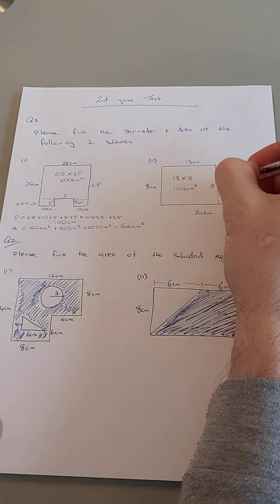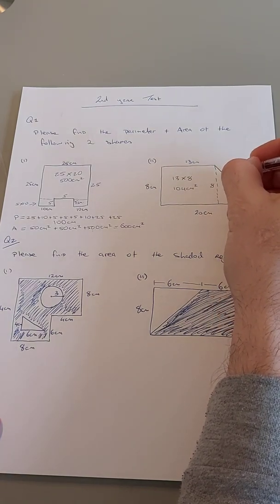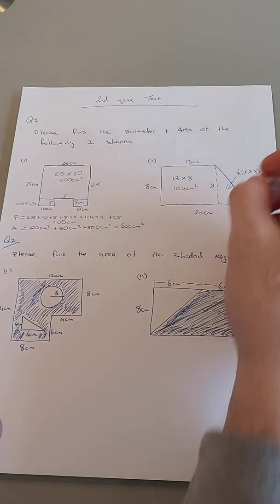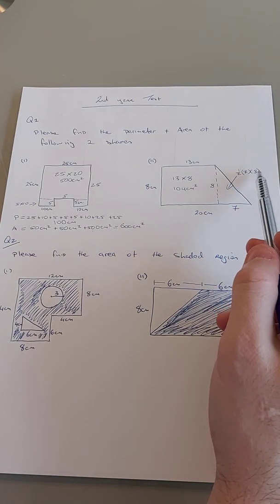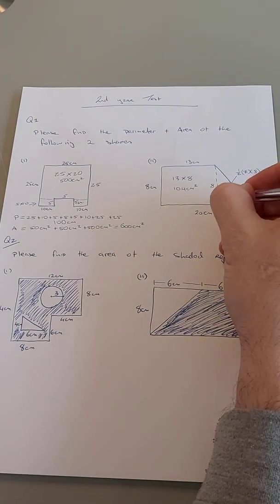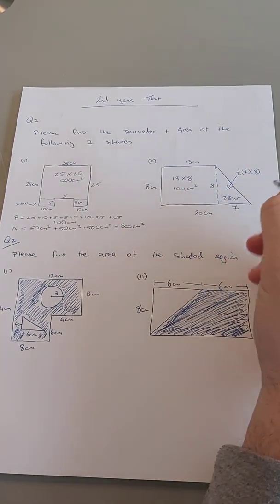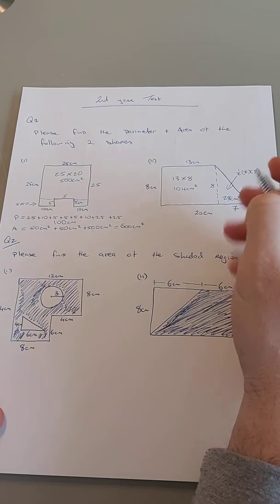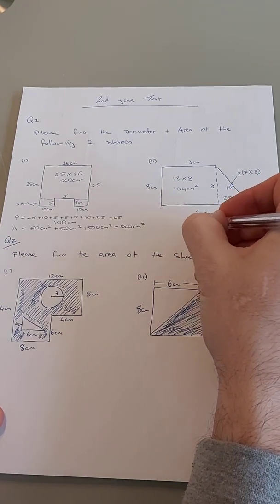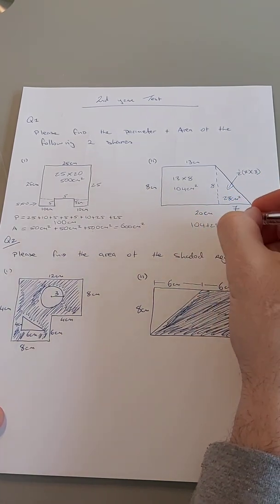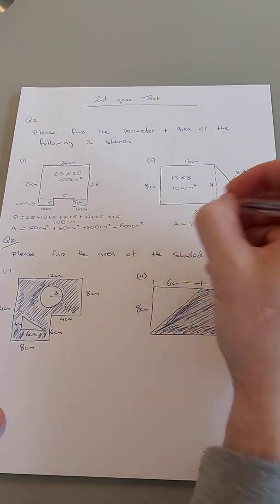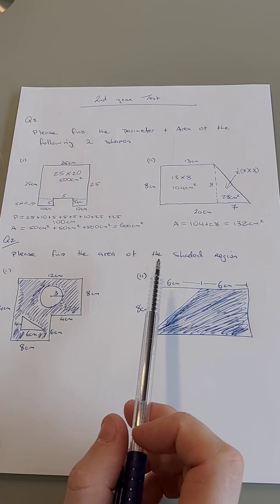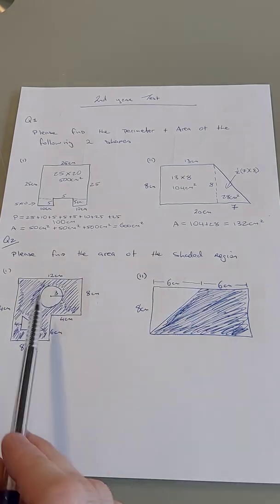So for the triangle, it's a half 7 times 8, or a half 8 times 7. It doesn't make a difference what order you put it in. Half 8 is 4, 4 sevens, 28 centimeters squared. So 104 and 28 gives us 132 centimeters squared is the area. All right, but that's about breaking it into two shapes that we know.